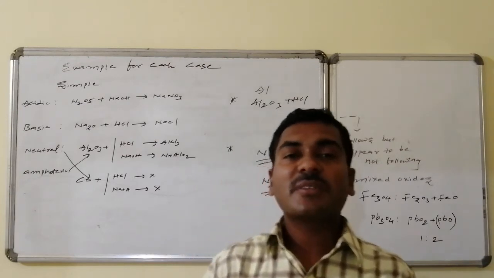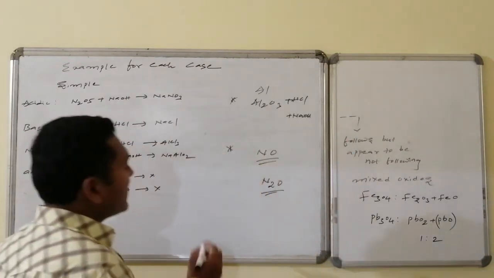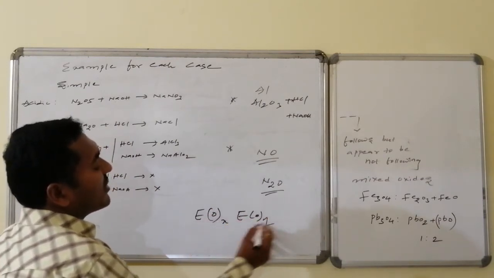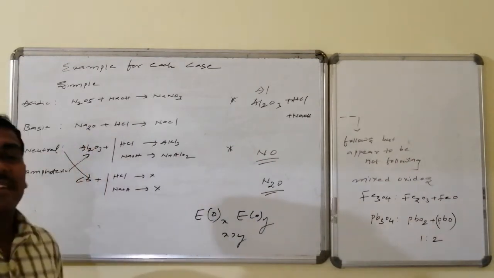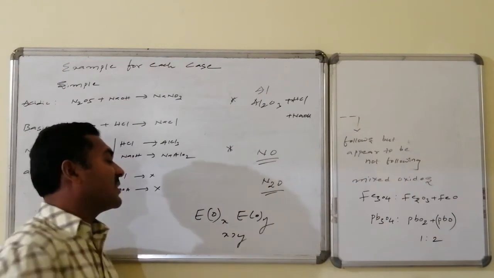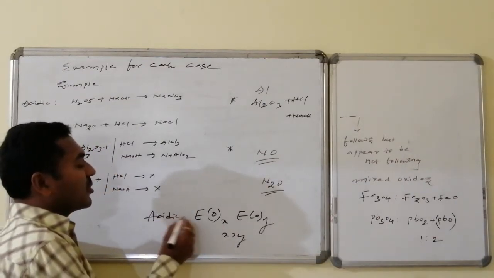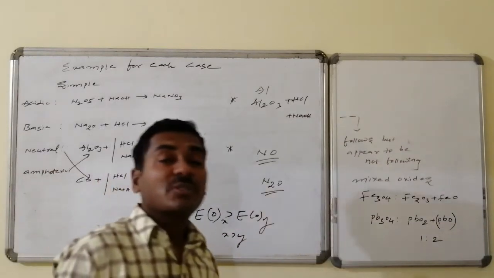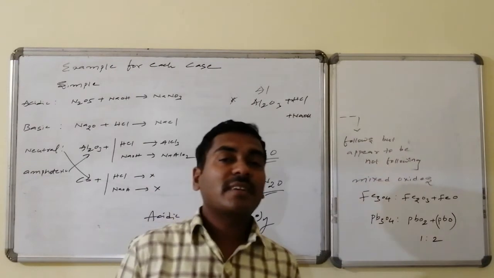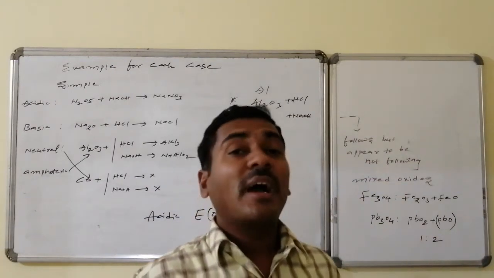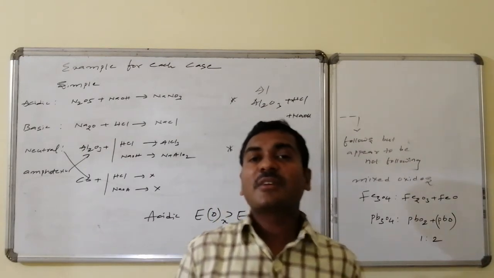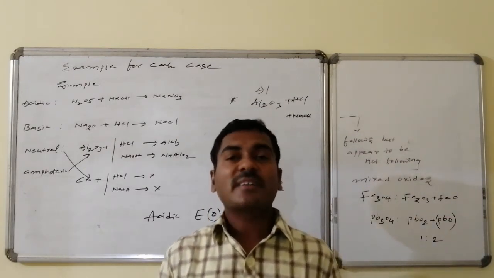Here also one conclusion we can claim. Suppose an element combines with less number of oxygens, or an element combines with more number of oxygens. Suppose X is greater than Y: element with the less quantity of oxygen, element with the more quantity of oxygen. Therefore, the more quantity of oxygen gives most of the acidic character. So elements with the higher quantity of oxygen are expected to have higher covalent character, that is the symbol for what? Once again, acidic character, that is non-metallic character, that is nothing but acidic character.